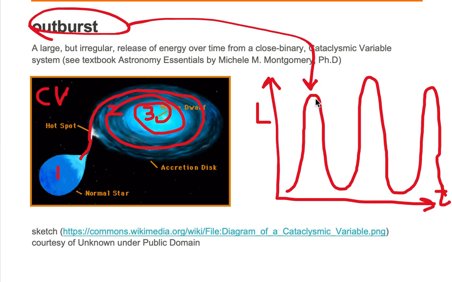It is a large but irregular in time and irregular in luminosity release of energy over time from a close binary cataclysmic variable system.